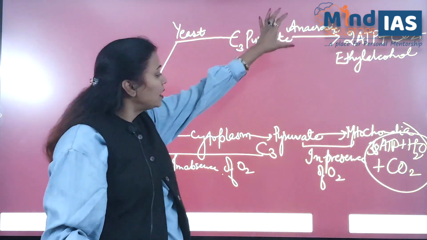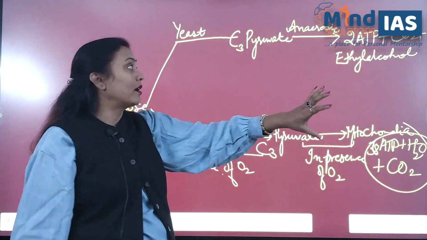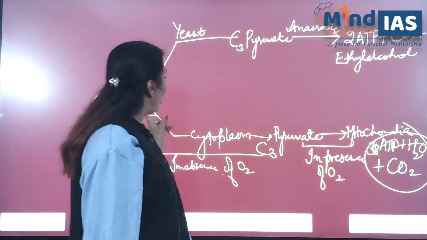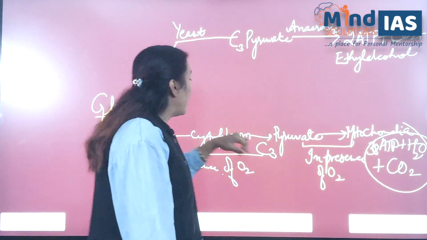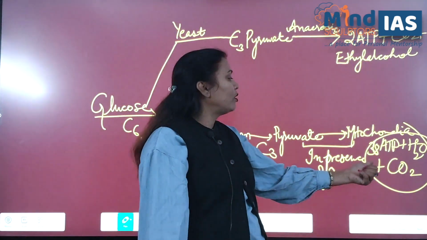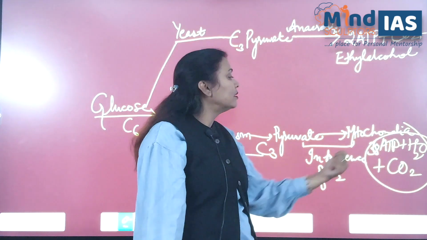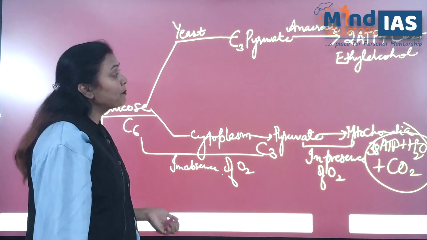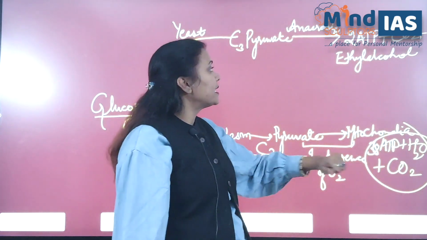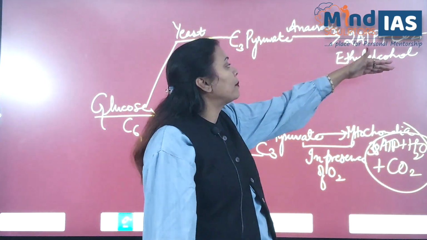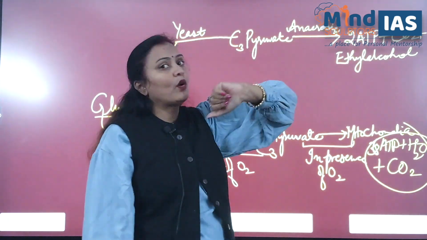You can compare the difference with the help of this flow chart. In yeast, 1 molecule of glucose produces 2 molecules of ATP. But in human beings, 1 molecule of glucose produces 38 molecules of ATP. What are the other products in human beings? Water and carbon dioxide, and in yeast, along with carbon dioxide, ethyl alcohol is also there.